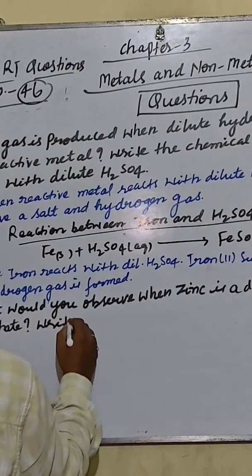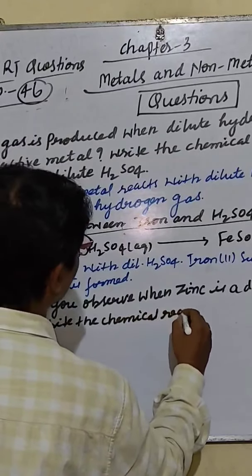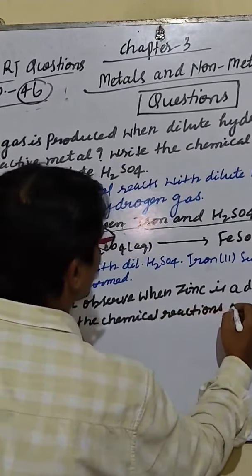Write the chemical reactions that take place.